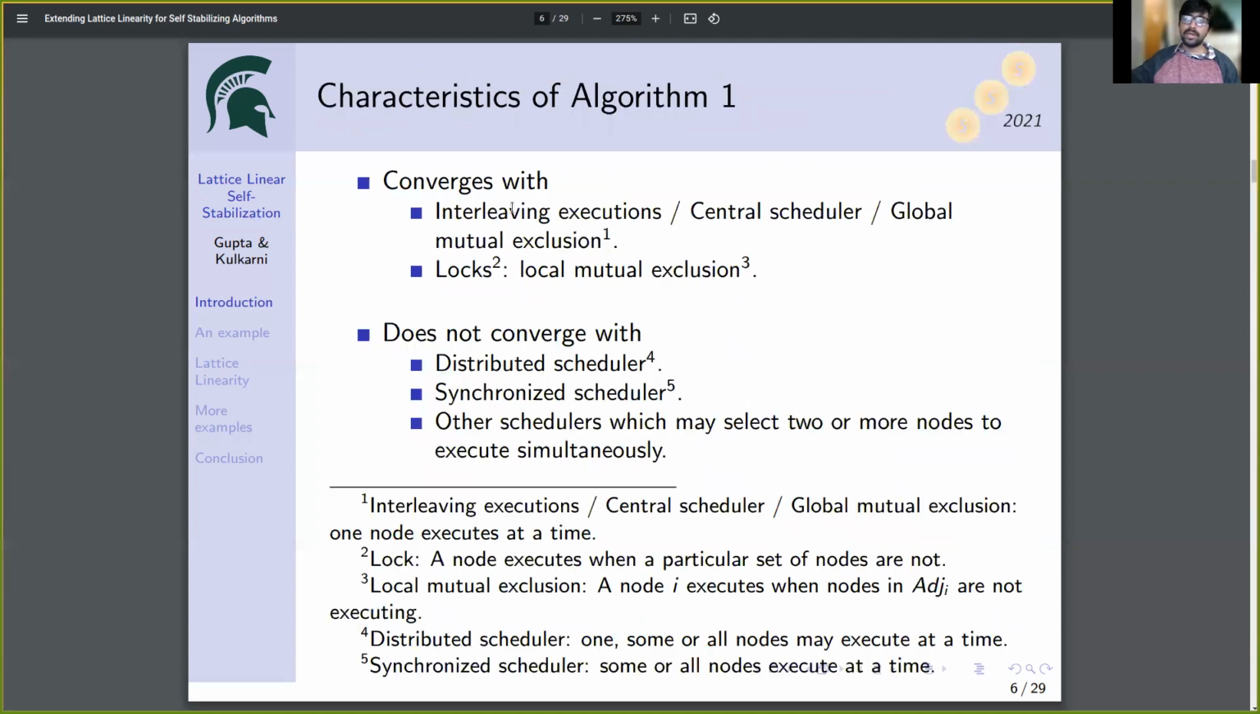So we have seen that algorithm 1 converges with interleaving executions. It may also converge with a central scheduler. It may also converge when the nodes use locks while performing executions, but it may not converge if the scheduler chooses more than one node to perform execution simultaneously.